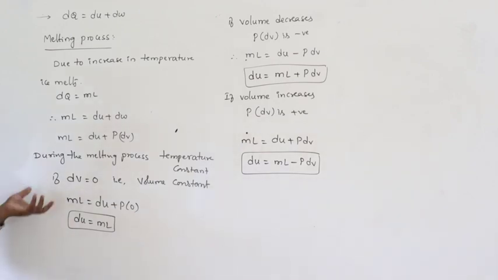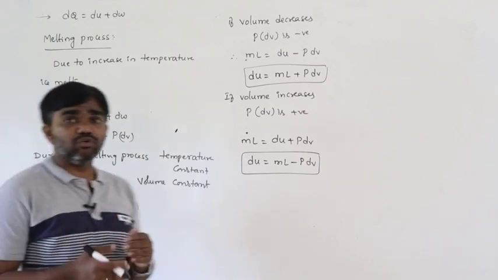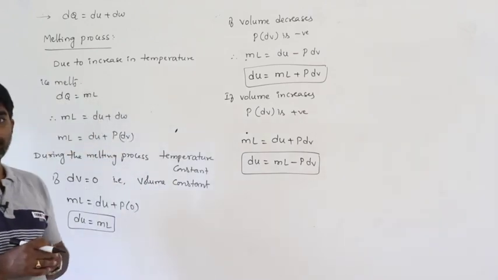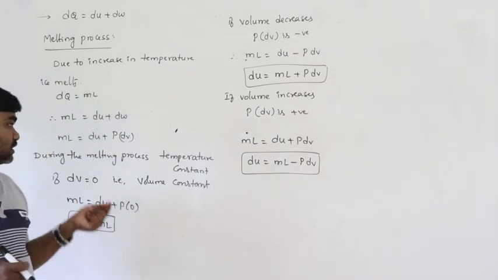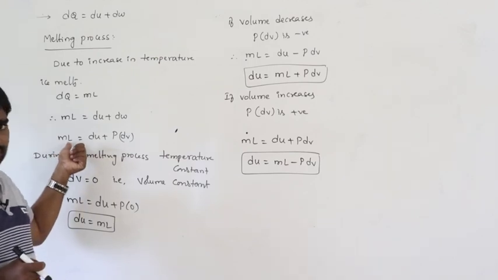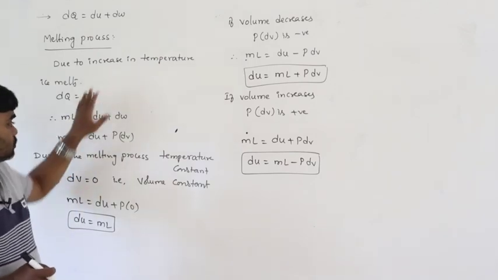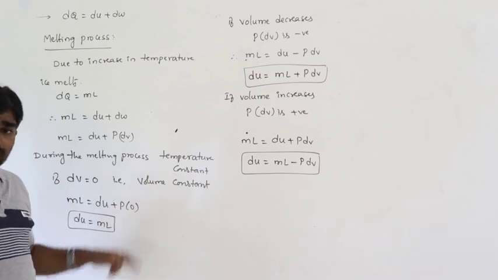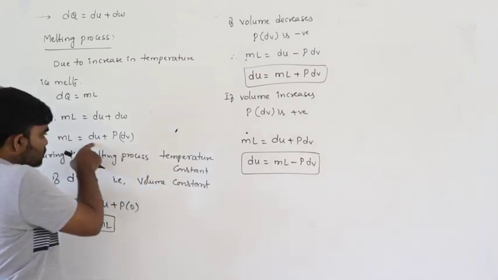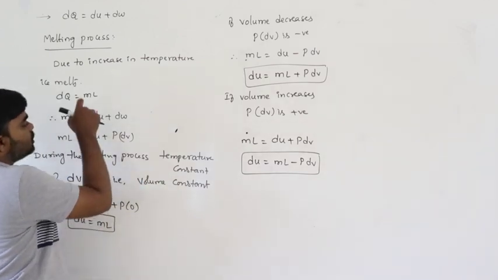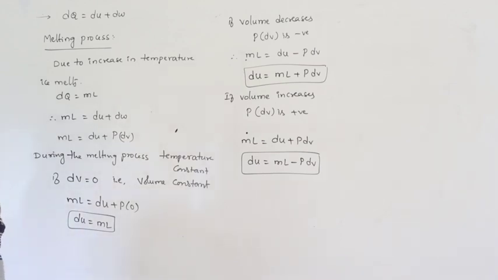How does the internal energy change in this melting process? Of course, if the ice converts into water at constant temperature, then we can consider the heat as ml. Since the temperature remains constant, the change in internal energy of the system should be 0.